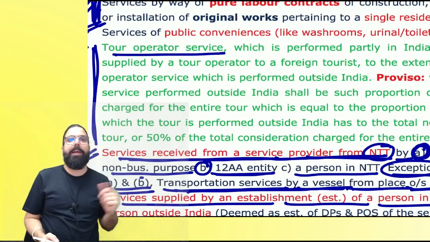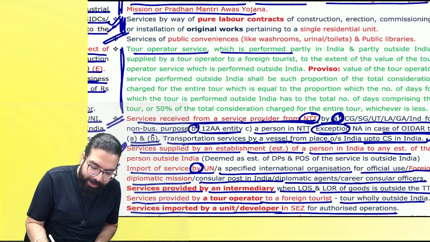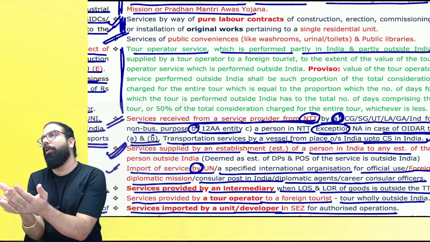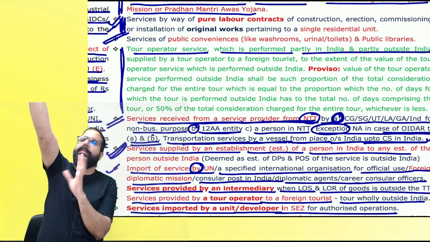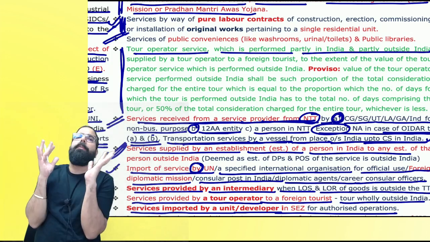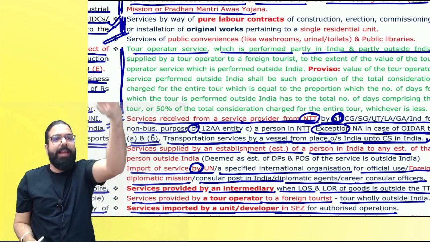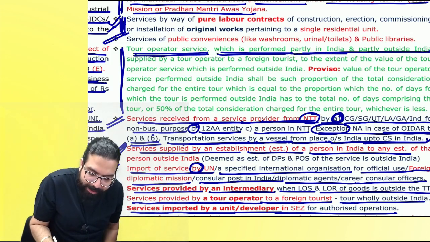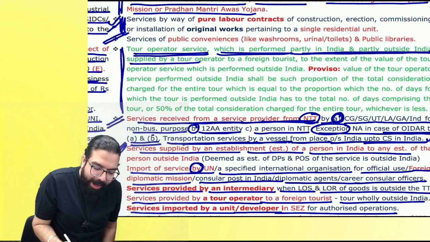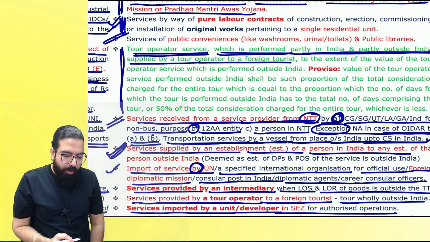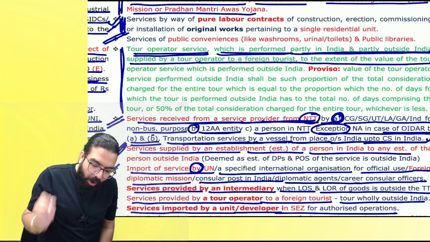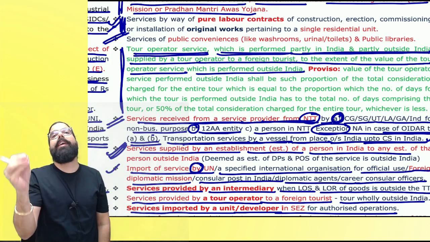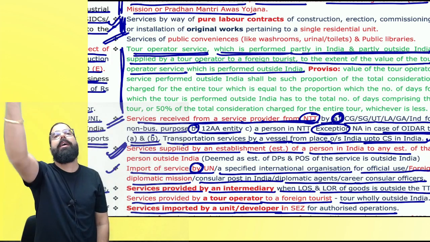Tour operator services pay. Tour operator service which is performed partly in India and partly outside India. Tour operators went and told the government, please do something about it. Government told tour outside India, then exempt. If tour is partially in India, complete amount taxable in India, but then government told, okay, I will give you some exemption. Government told tour operator services which are performed partly in India and partly outside India, supplied by a tour operator to whom? Foreign tourists, to the extent of the value of tour operator service which are performed outside India. To the extent of tour operator service outside India shall be under exemption.